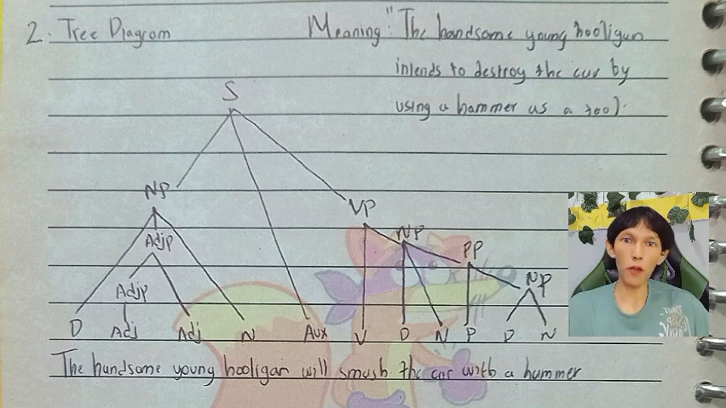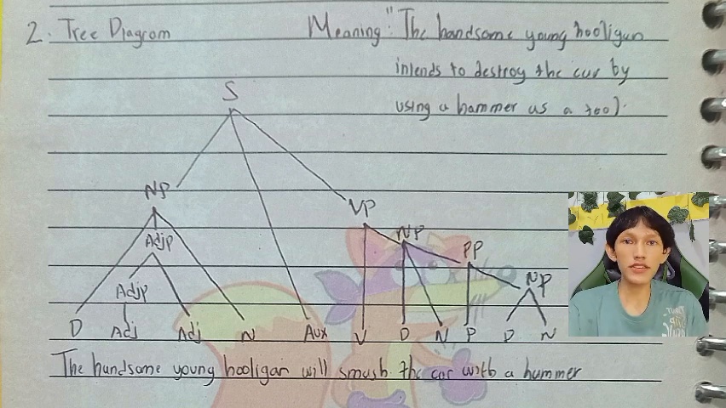These two adjectives combine to form an adjective phrase. The word hooligan is a noun referring to the subject of the sentence. Then we merge all these elements to form the noun phrase, the handsome young hooligan. The next component is the word will. It's an auxiliary verb, indicating that the action happens in the future. The word smash is the main action, a verb. Together, they form the core of the verb phrase.